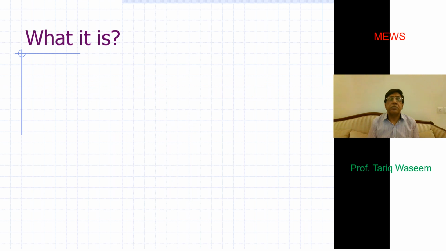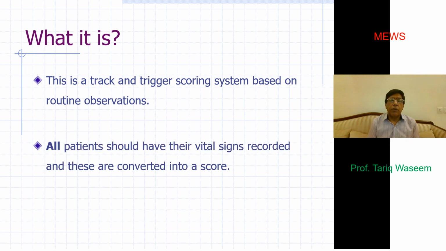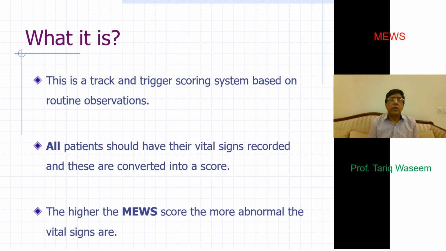It is nothing very complex. It's just a track and trigger scoring based on your routine observations. All patients should have their vital signs scored, and these are converted into a score. The higher this score is, the more disturbed the vital signs are likely to be.